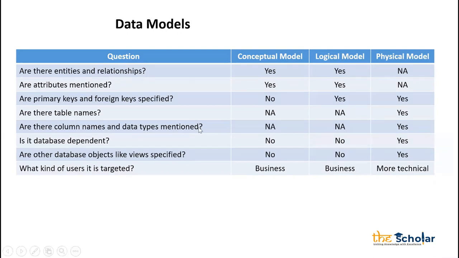Are there column names and data types mentioned? If you are not mentioning them in the conceptual model, we are okay with that. But in the logical model, we prefer to give the column names and the data types. Absolutely, so it should be yes. Is it database dependent? No, obviously, because the conceptual and logical models are not database dependent, since we are not creating anything yet. Only once we create it can I say that it is dependent on the database. So my physical data model is dependent on the database. However, the conceptual and the logical models are not.